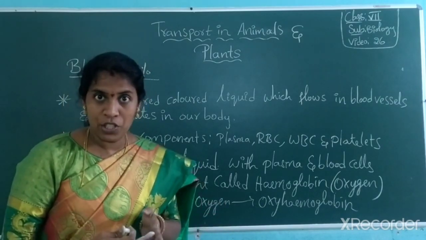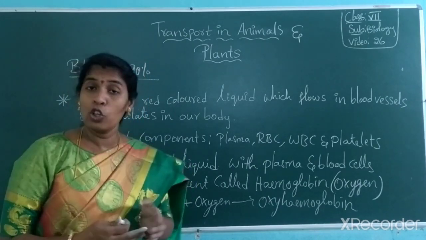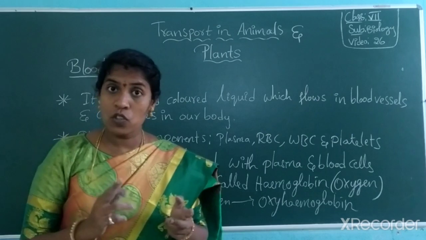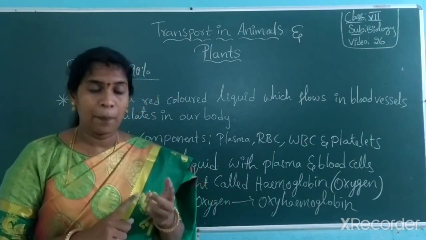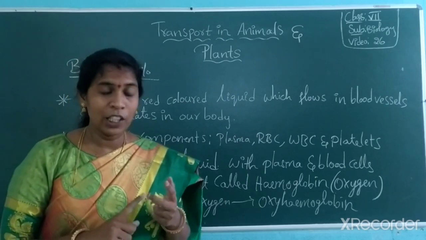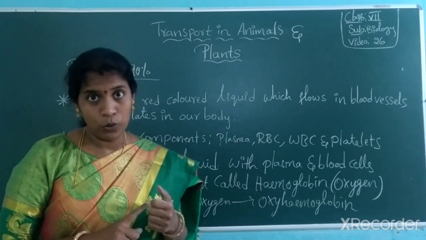When energy is produced, then our body parts work. If no hemoglobin, no oxygen is carried. If no oxygen is carried, no energy is produced. If no energy is produced, our body parts won't work.